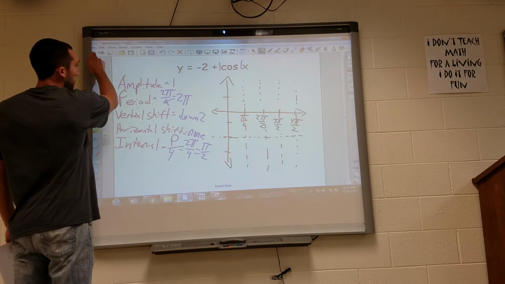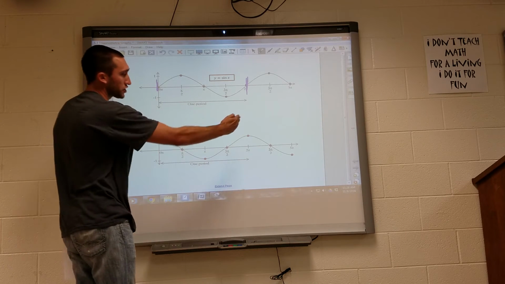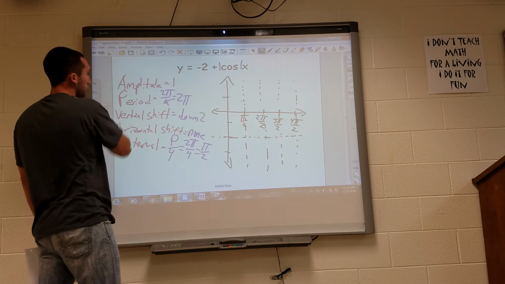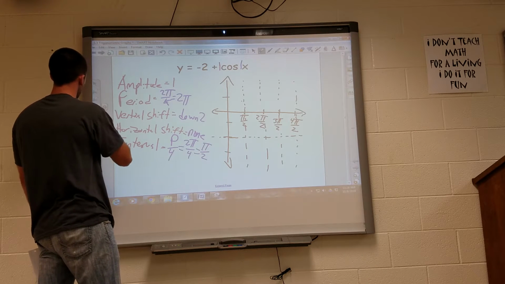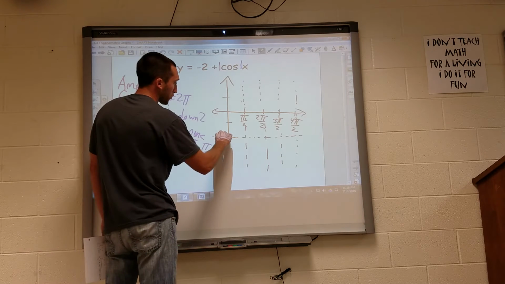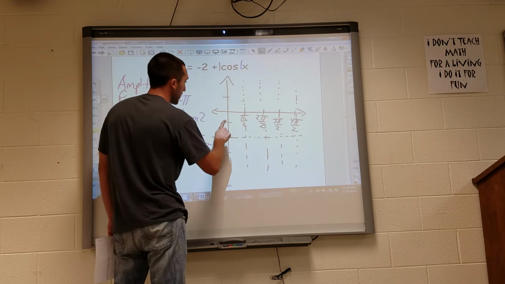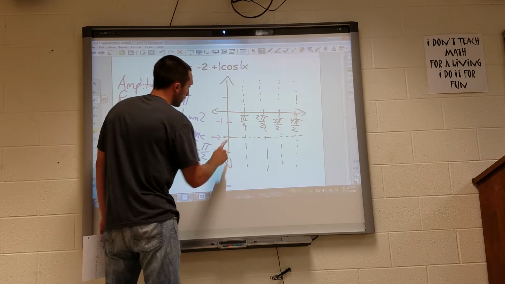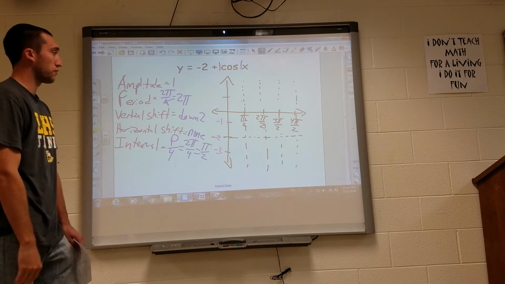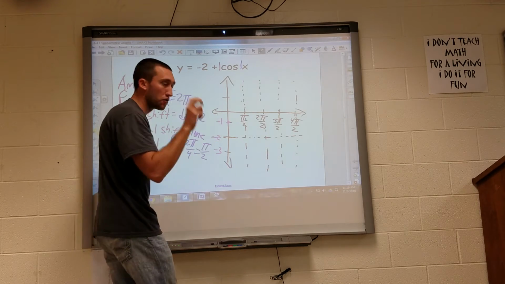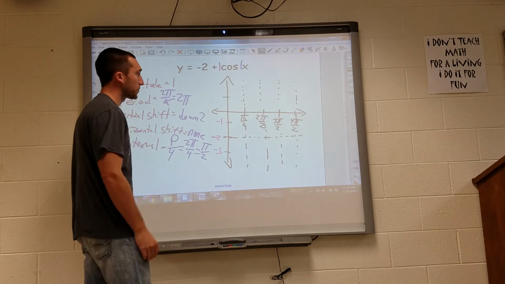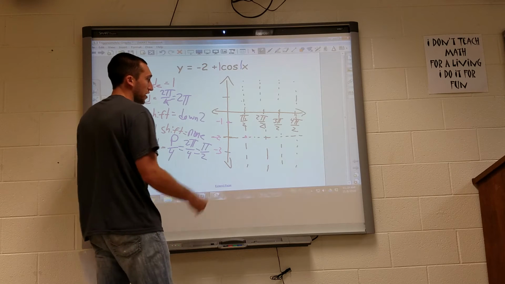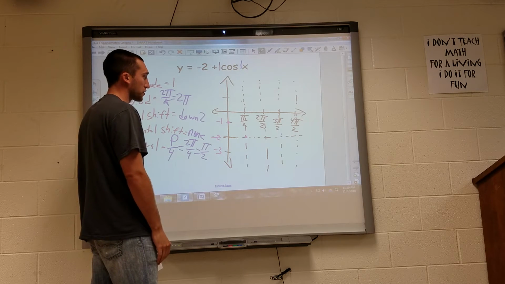So, if we look at our basic cosine graph, we haven't shifted left or right, so our basic cosine graph is going to start at the positive amplitude. Let me do it in a different color. Since we're starting at 0, we haven't shifted left or right, and the amplitude is 1. Our cosine graph starts at -1, because our amplitude is 1. This is our new x-axis, remember, because we shifted down 2. At the first interval, the cosine crosses the new x-axis, and you can go back and check the basic cosine graph to show that that's correct.